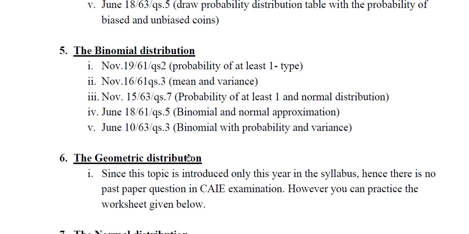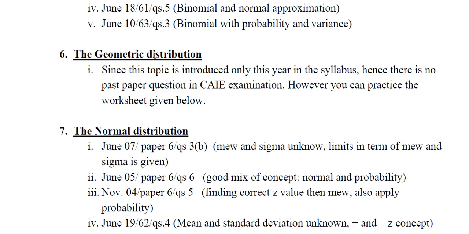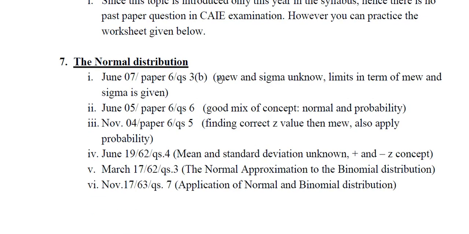And if you see here in binomial distribution, I'm writing probability of at least one type. What do I mean by type here? In binomial distribution, there are questions that ask for the probability that something happens at least one time. There is a different way of handling it, so I have selected those questions also, and you can practice them. These types of questions are not many in the book, depending on which reference book you are using, right? And for geometric distribution, like I have mentioned, questions are not here, but the worksheet is down there, and the video I have made to explain it is on the blog address and website address.